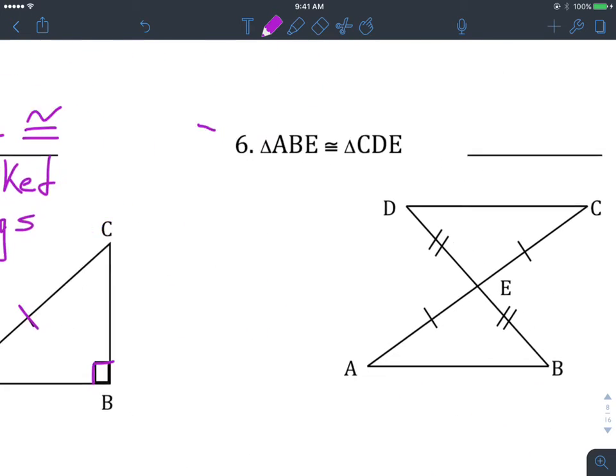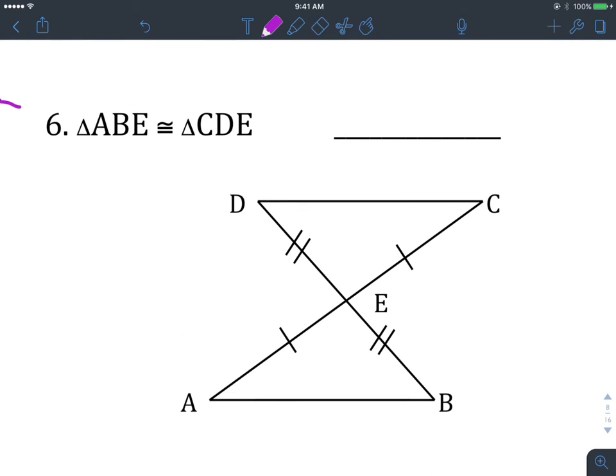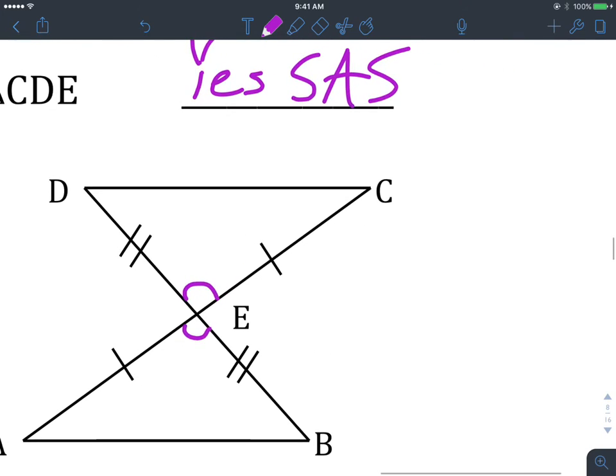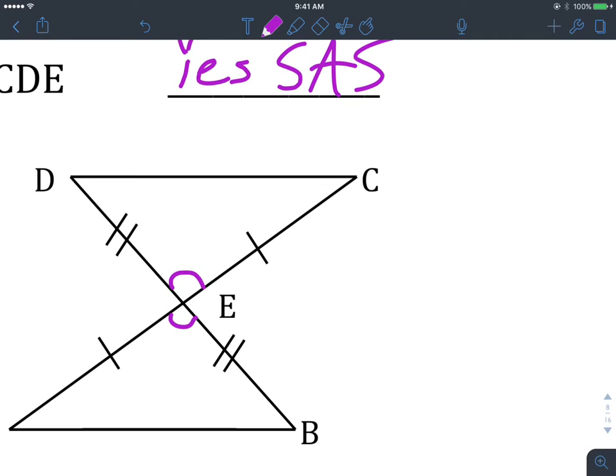Okay, now to follow up with that, this one's kind of tricky because there's only two things marked, but I'm going to say yes, these are congruent, because of side, angle, side. Obviously the sides are marked, but the angle in between is where you've got to be careful. Those angles are assumed to always be congruent.